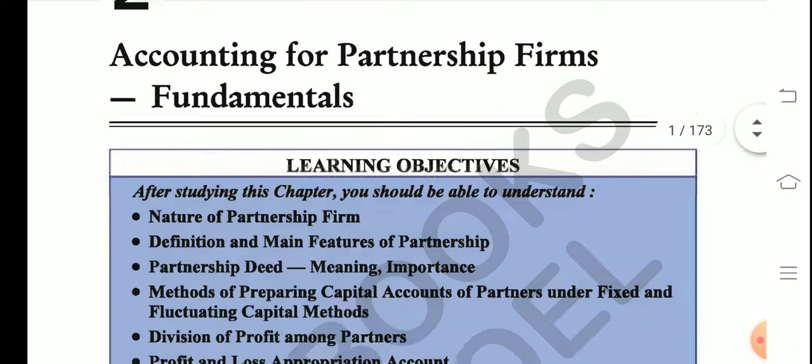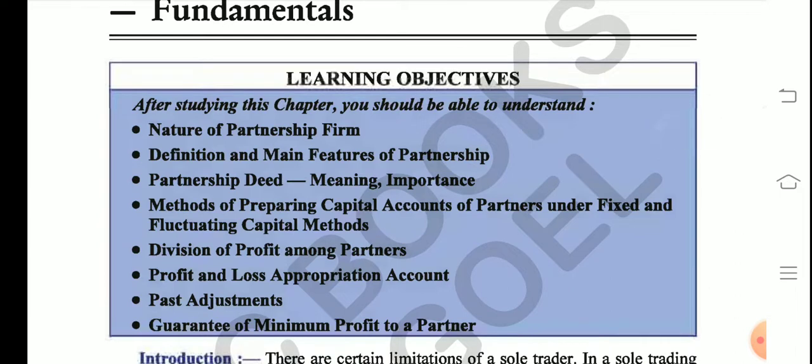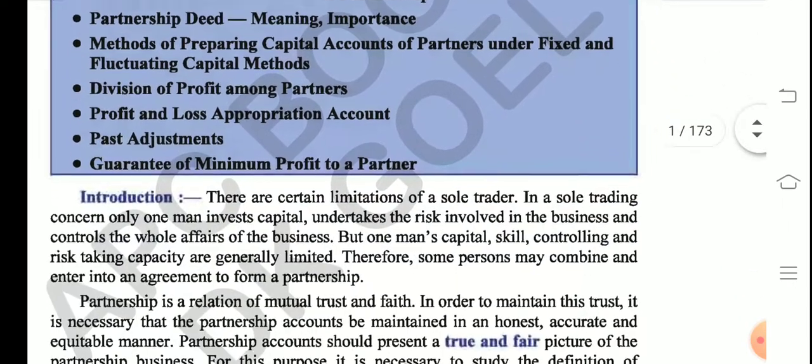So let me just talk about the contents of the chapter. Look at the slide, students. The first 3 topics, they are theory topics. From the fourth topic, that is preparing the capital accounts of partners under fixed and fluctuating capital methods, from here, the practical portion starts. Then the division of profit among partners, profit and loss appropriation account, past adjustment, guarantee of minimum profit to a partner. So let's get started.